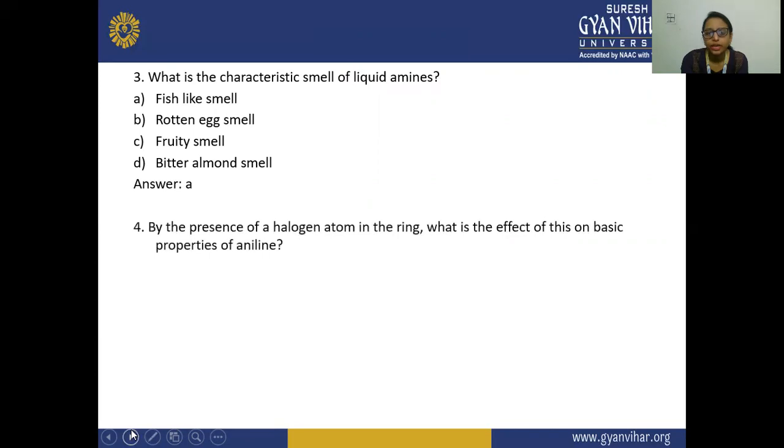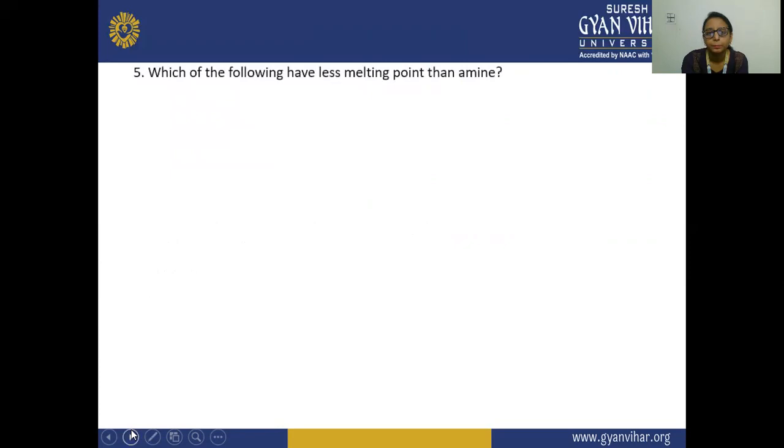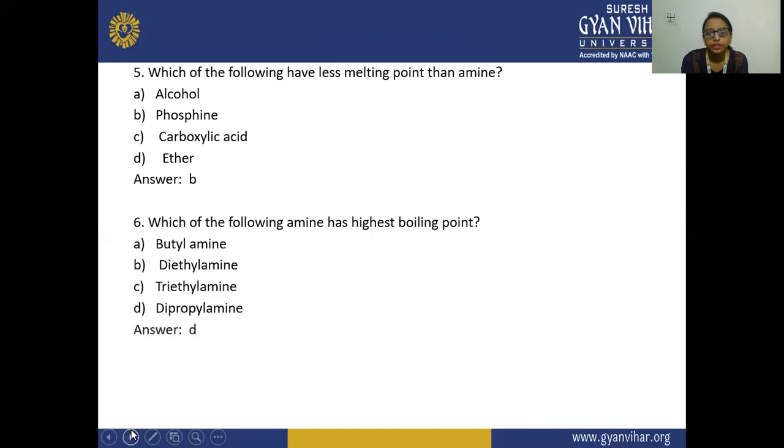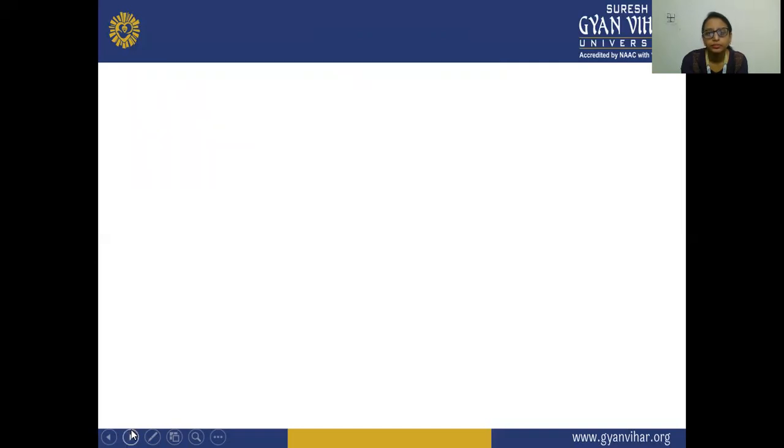By the presence of a halogen atom in the ring, what is the effect on the basic properties of aniline? Because the halogen atom is electron withdrawing, the answer is A. Which of the following has a lower melting point than amine? Phosphine. Which of the following amines has the highest boiling point? That is D, dipropylamine.